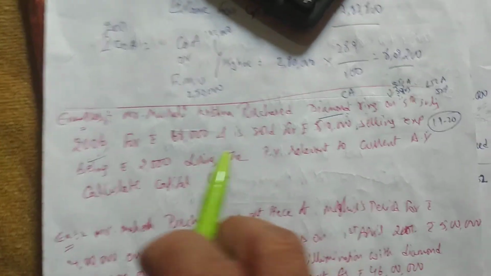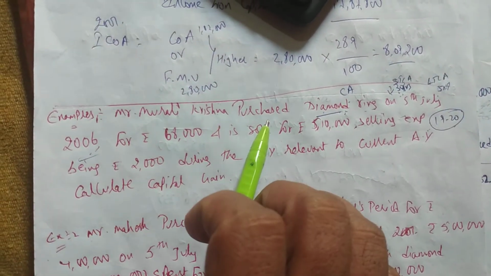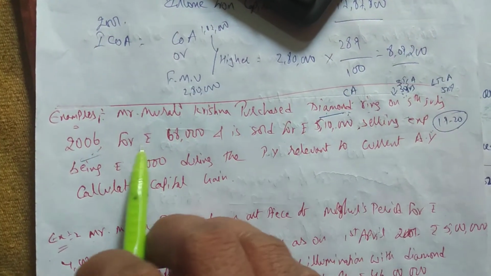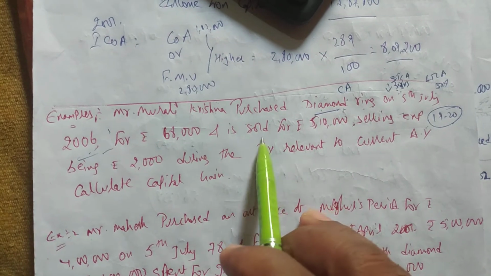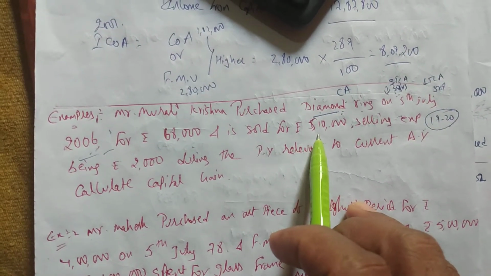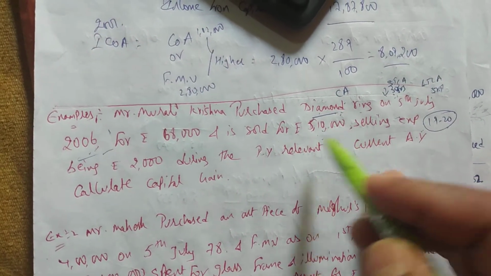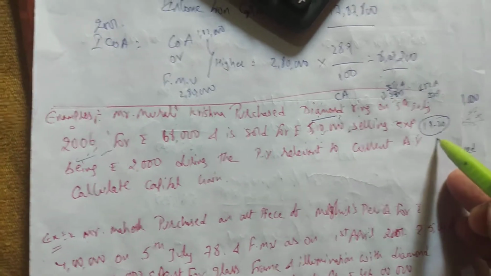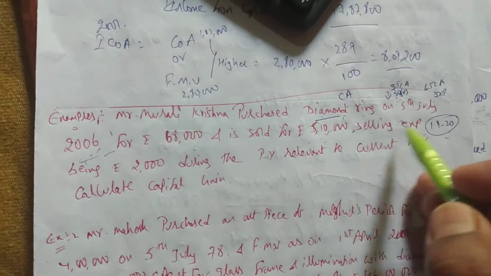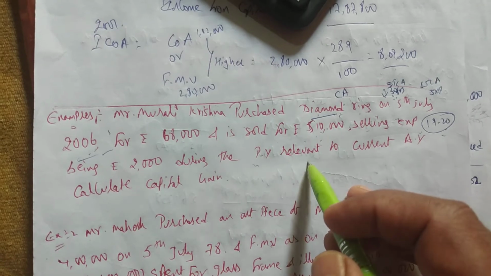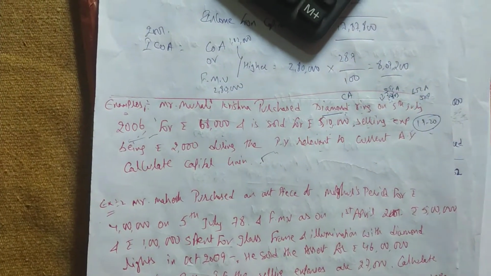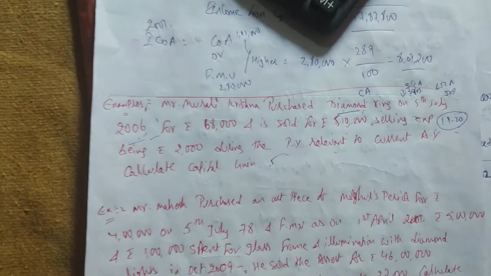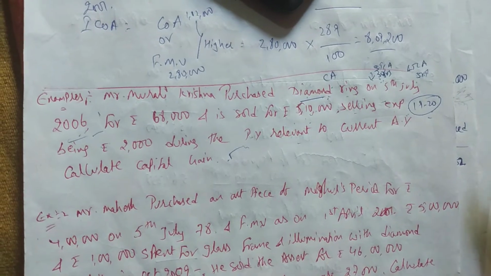Okay, so let us read the question. Mr. Murali Krishna purchased a diamond ring in July 2006 for rupees 68,000 and he sold it for rupees 5,10,000. The selling year is not given, and it is always 1920. Selling expense is given as 2,000 during the previous year relevant to the current assessment year. Calculate capital gain. So he is asking you to calculate capital gain. It's very easy to calculate capital gain, right? Now, how to solve the problem?